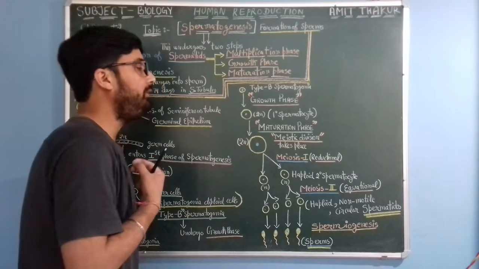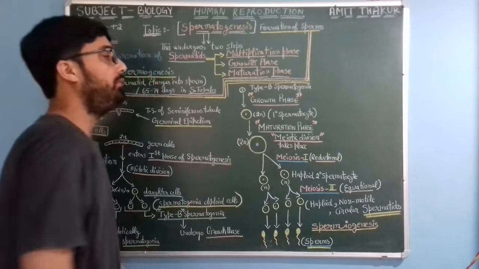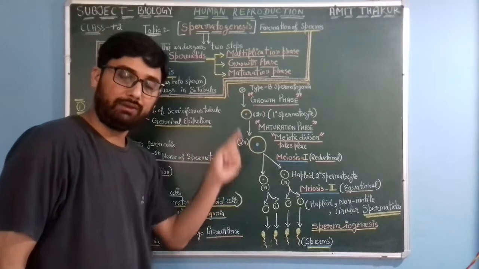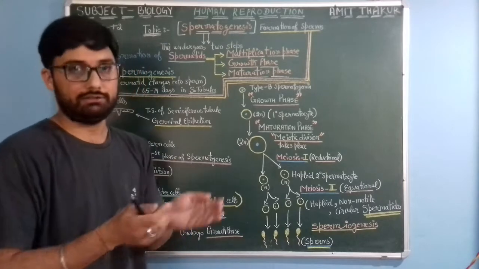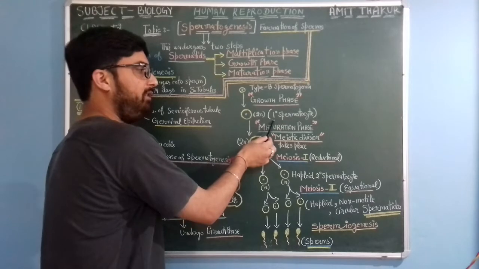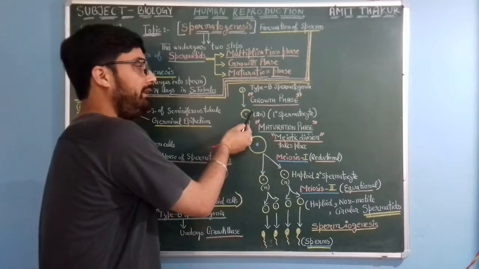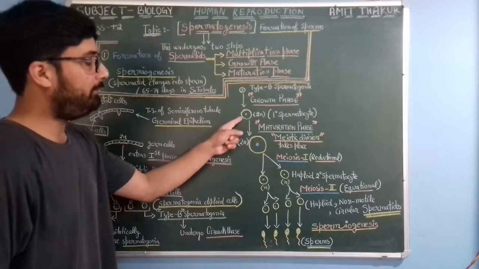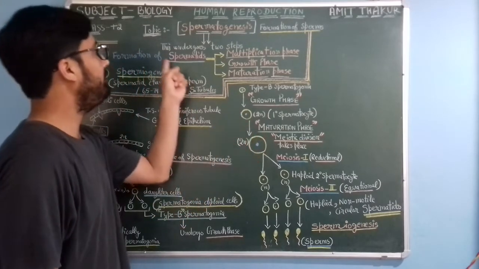Okay, so when do we call this spermatogonia a primary spermatocyte? When this spermatogonia undergoes the growth phase and its size is enlarged. After becoming this primary spermatocyte, after it increases its size under this growth phase, this primary spermatocyte would undergo maturation phase, the last phase.